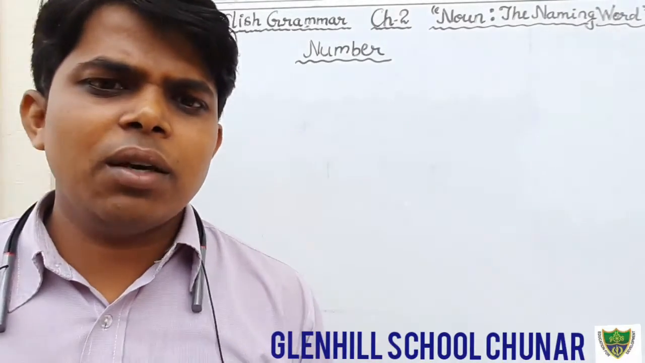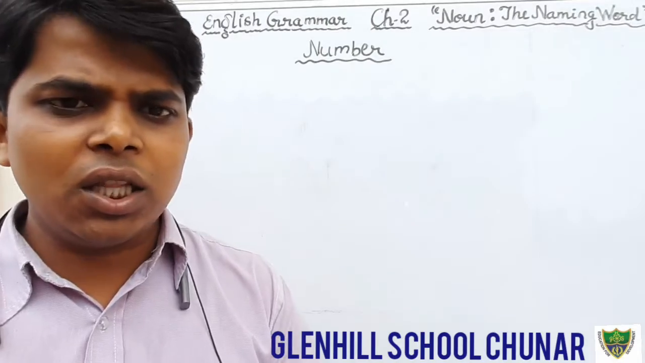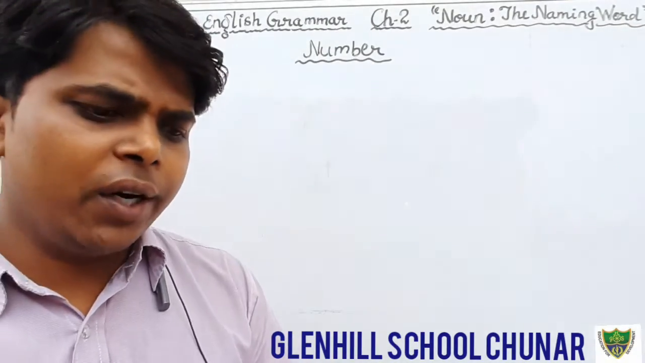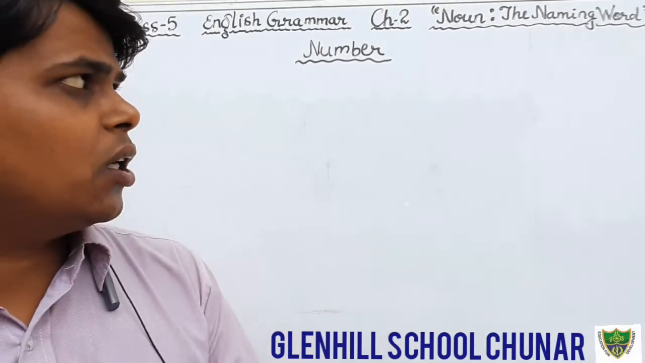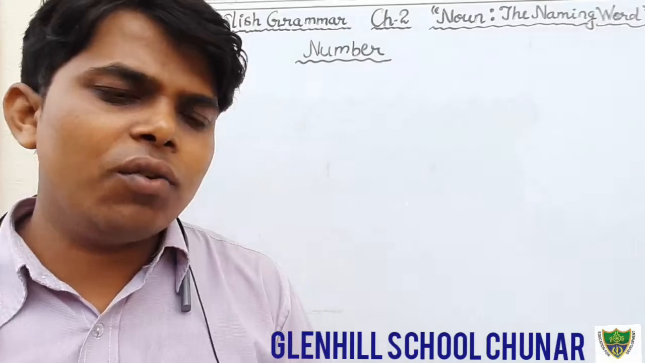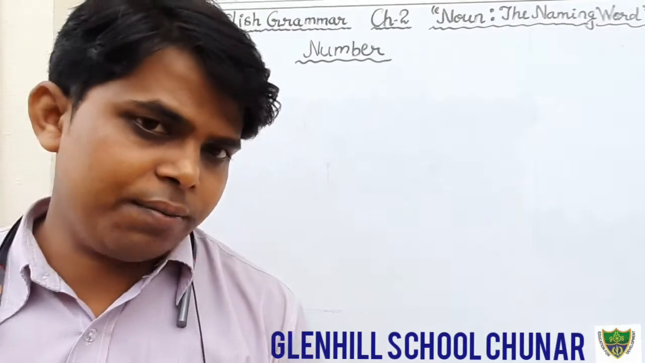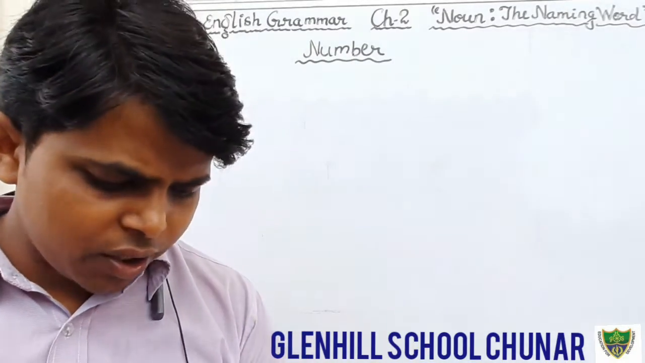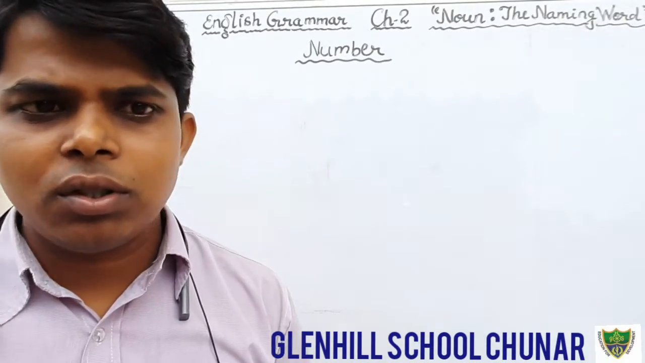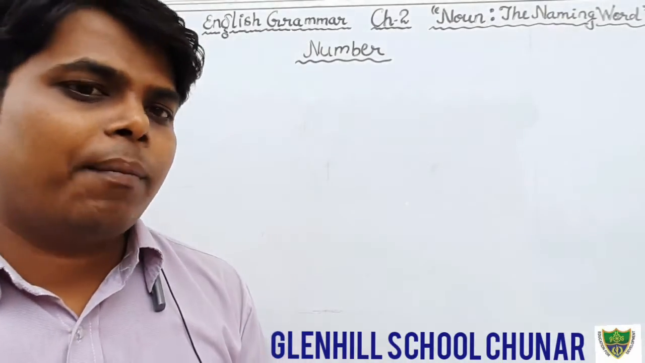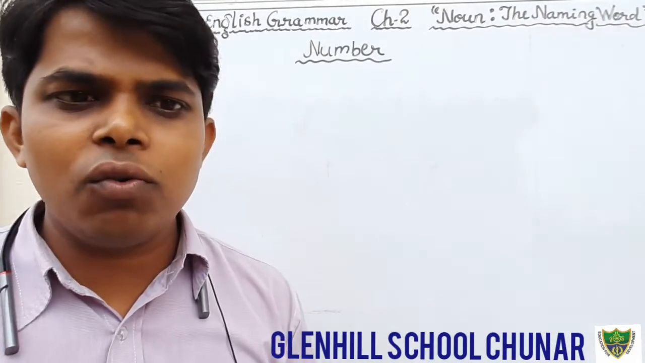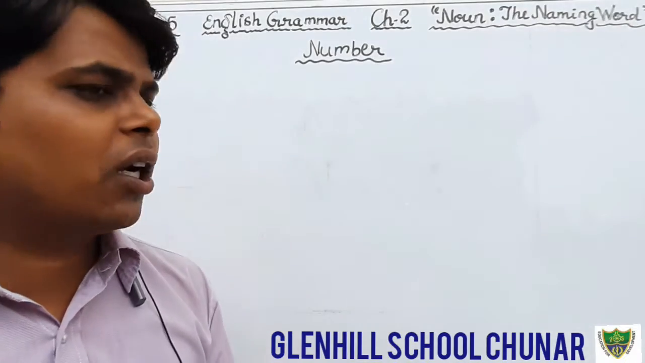Dear students, in the previous classes we were discussing chapter number 2, that is noun, the naming word. In this chapter we have read the definition of noun as well as the kinds of noun. In the kinds of noun we have read countable nouns, uncountable noun, proper noun, common noun, collective noun, material noun, as well as abstract noun.